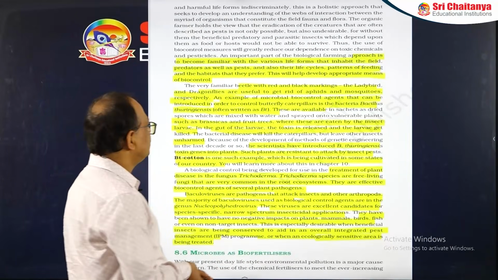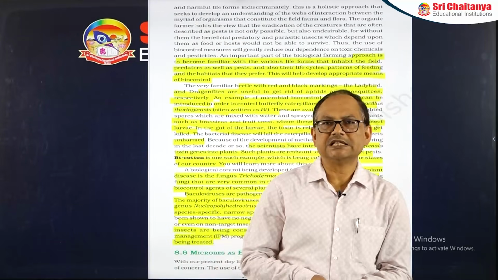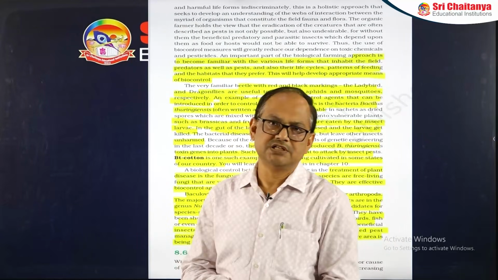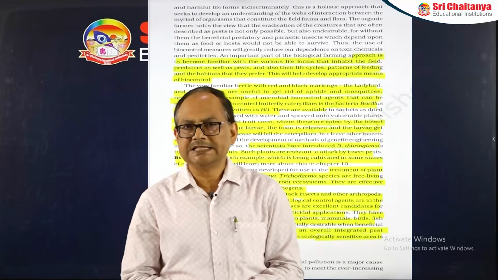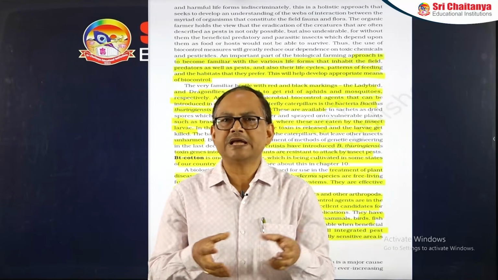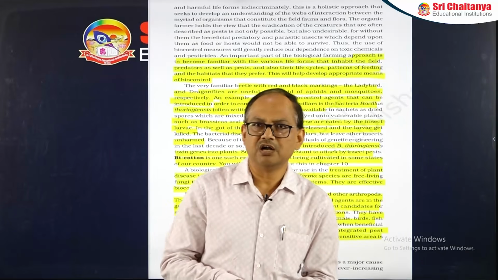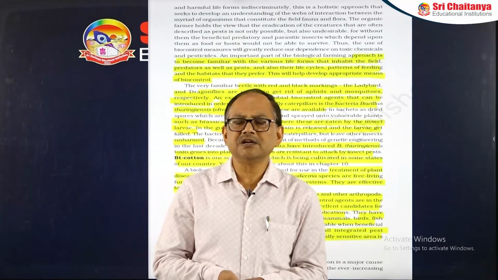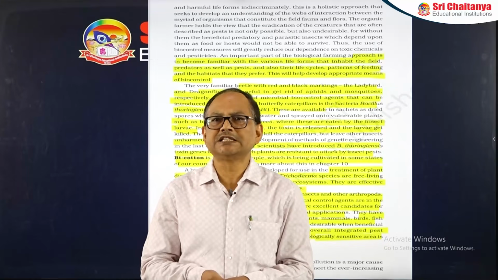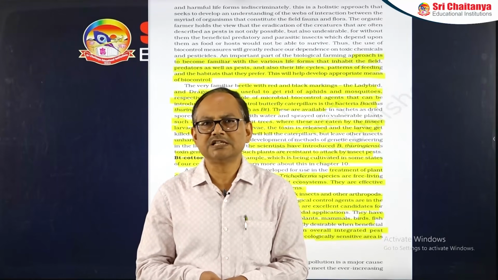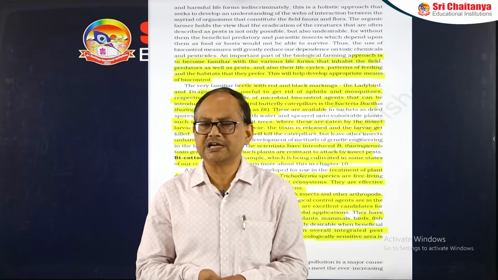Now if you want to kill the butterfly at the caterpillar stage, then we can use Bacillus thuringiensis, and you know its spores are available in sachets. The spores are mixed with water and sprayed over plants like brassicas and others. When it is eaten by the butterfly caterpillar, it goes inside the gut where the toxins get activated, and thus the caterpillars get killed.